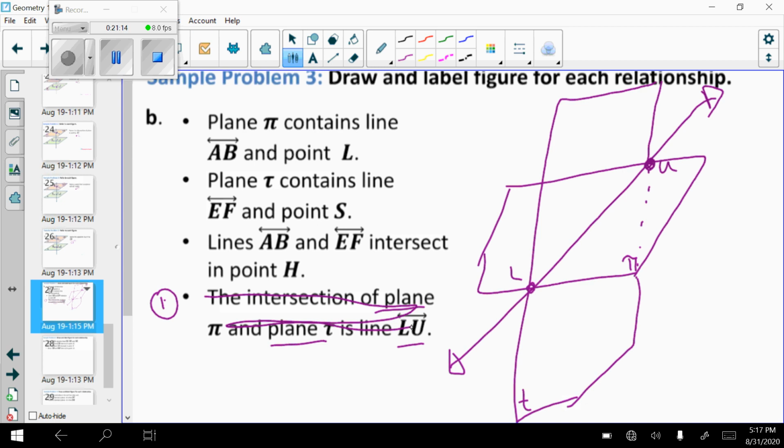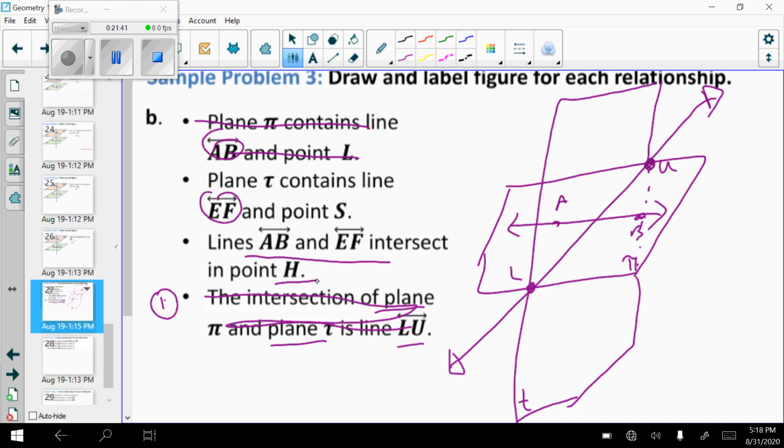So now I come back up here. Plane pi contains line AB. I just need to draw a line and label it A and B in that plane. And then it says has point L. I already have point L in that plane, so we've taken care of all of that. Now the next plane tells me has line EF, and down here it tells me that those two lines intersect.